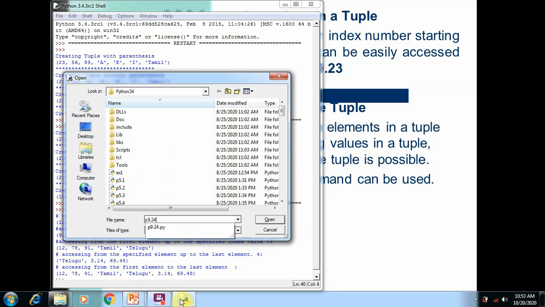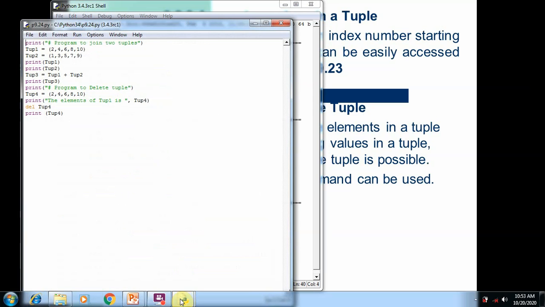So 9.24, in this program you can see we created two tuples. One is tup1, another one is tup2, where we print the tuple element. After that, we join the two tuples. It means we are updating the tuples.